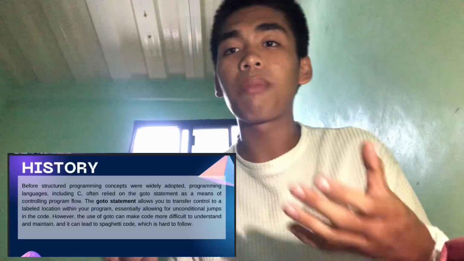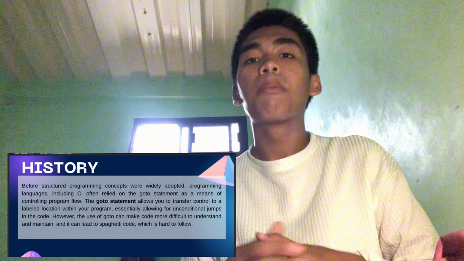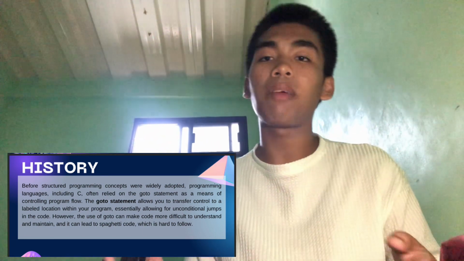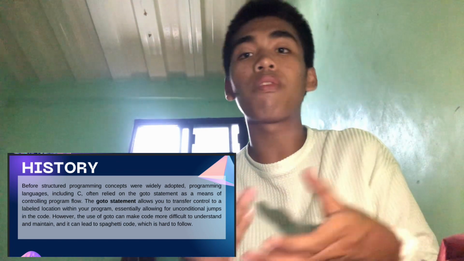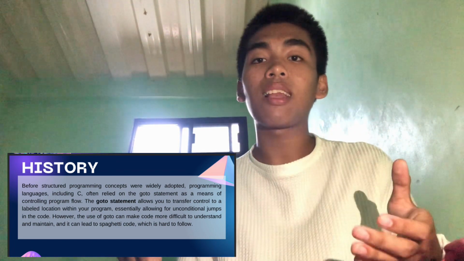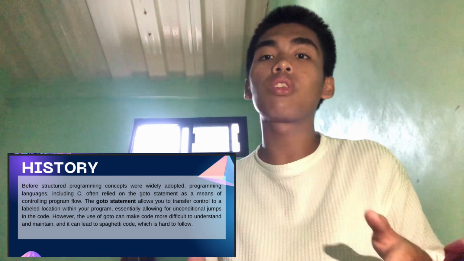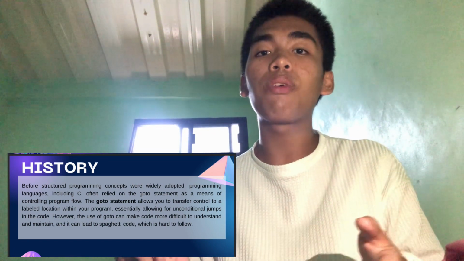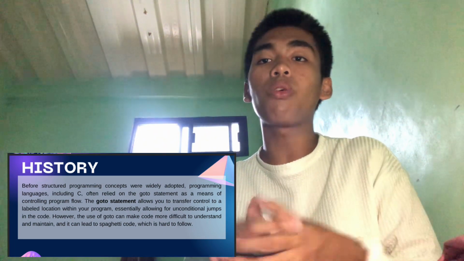Before structured programming concepts were widely adopted, programming languages, including C, often relied on the goto statement as a means of controlling program flow. The goto statement allows you to transfer control to a labeled location within your program, essentially allowing for unconditional jumps in the code.